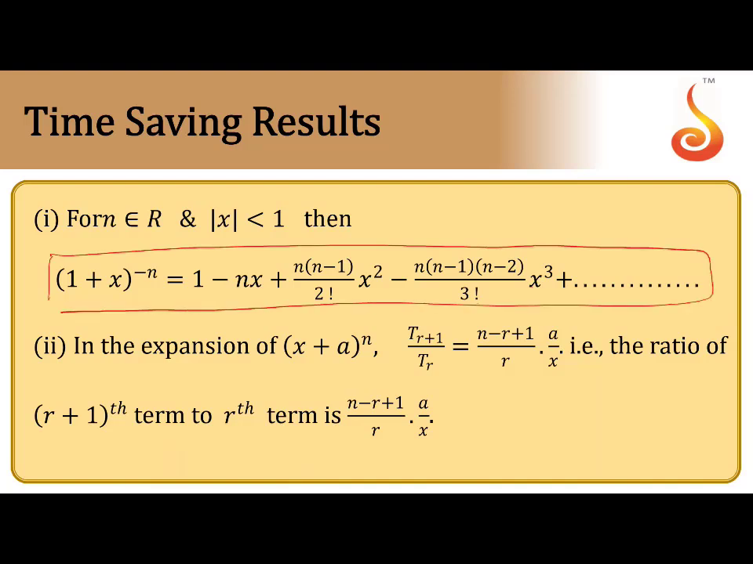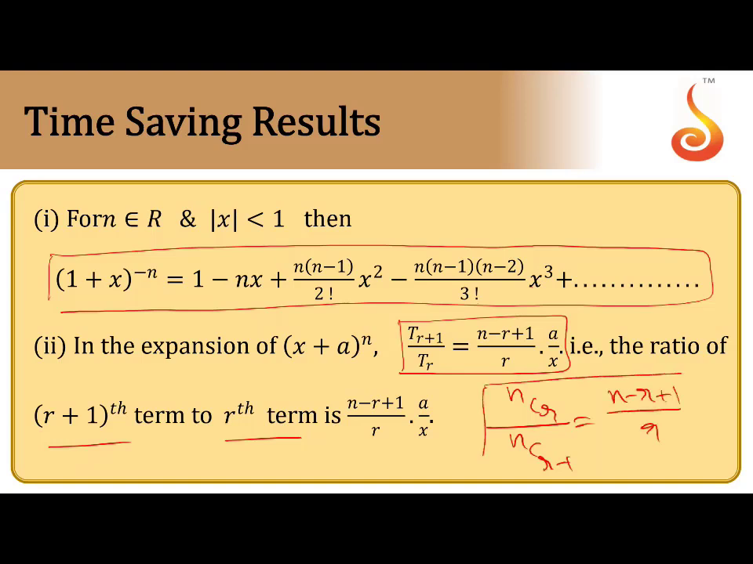In the expansion of (x plus a) whole power n, the ratio of two conjugate terms is another important property. The ratio of the two conjugate terms, T(r plus 1) by T(r), is n minus r plus 1 by r into a by x. That means the ratio of the r plus 1 and r terms is n minus r plus 1 by r into a by x. Here you can also remember the ratio of two consecutive binomial coefficients: nCr by nC(r minus 1) is n minus r plus 1 by r. This formula is also very useful in this chapter.